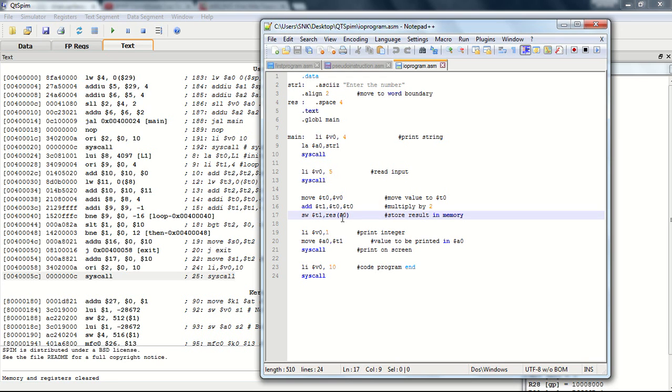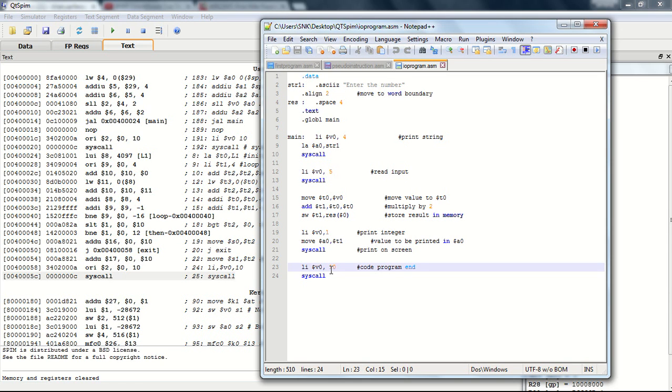In the next instruction, we can see that the value of t0 is getting doubled and the resultant value in register t1 is stored in the reserved space in the main memory, which we have reserved in the data segment part.